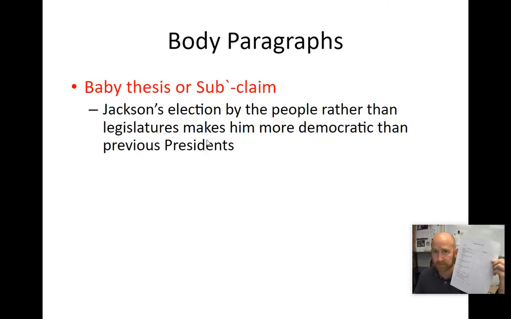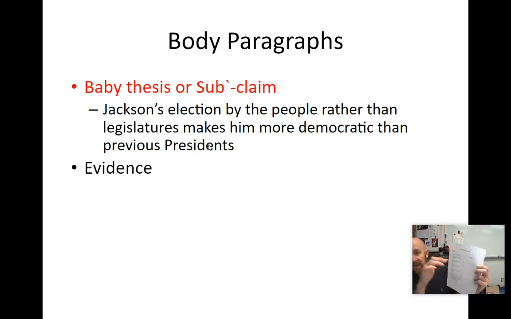So back to the rubric sheet here. What do you have to put in the body paragraphs? Well, the first thing you have to do is put a baby thesis or a sub-thesis. Right, we talked about the first example that we were going to use in our roadmap is that Andrew Jackson was elected by the people. So when we go down and start paragraph 1, which is about that topic, we have to write a thesis. That thesis can be, Jackson's election by the people rather than the legislatures makes him more democratic than previous presidents.